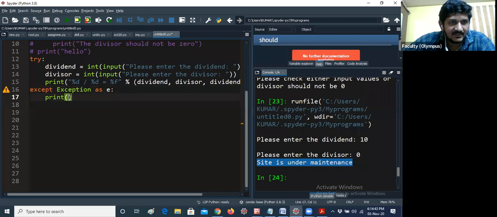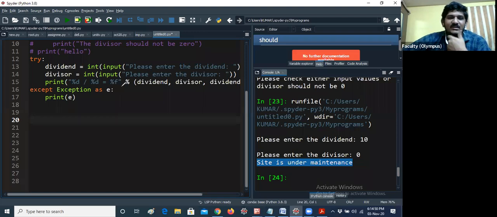I'm giving E here. So this is also one of the shortcuts we have, because many students are troubled about that value error, and that means zero division error. You don't need to remember all the things. I already told you in the first line, Exception is a predefined class in Python. You can define exception with an alias name, as E.